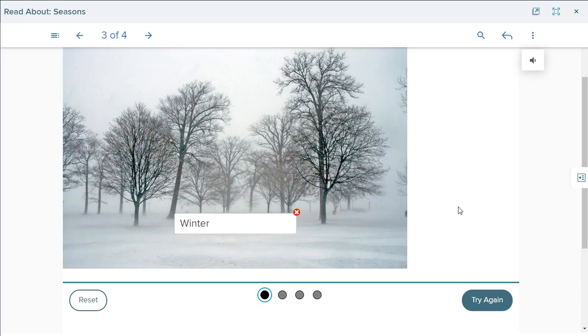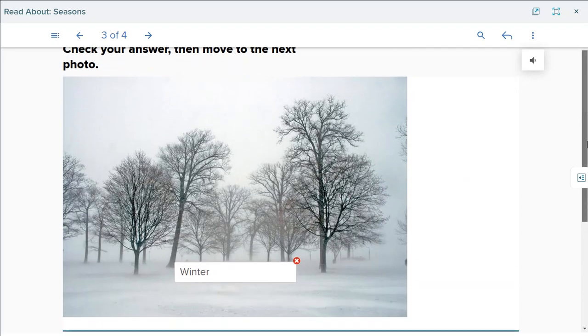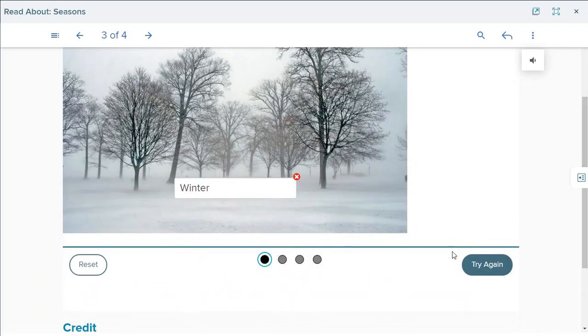Okay, you can see the 4 photos in your book and you must label each one of them. Internet connection is very low, so this is not working. I'm sorry that it is not working, okay?